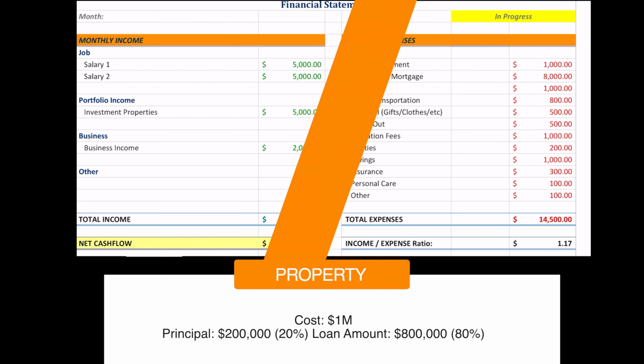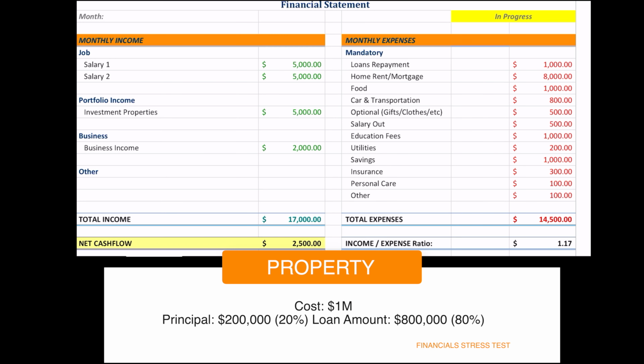All right, so I'm going to use an example. Let's say you want to buy an investment property, and call that property $1 million. Let's say for the deposit you need $200,000 and a loan of $800,000. So the question is, what does it look like in this space? So let's put that in.